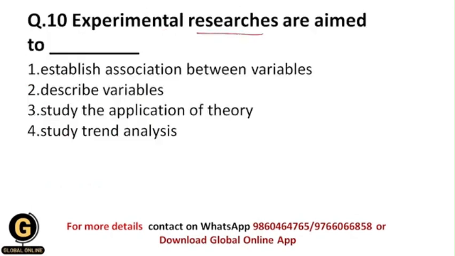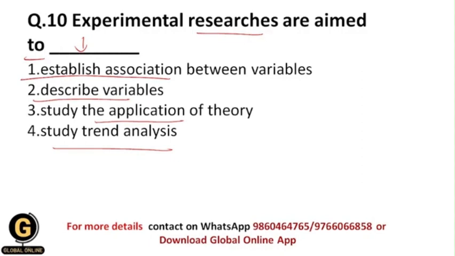Experimental researches are aimed to. So what is the aim of experimental research methods? Establish association between variables, describe variables, study the application of theory, or study trend analysis. It means what is trending in the market, and we are going to study those trends in the market. So we are going to analyze the data over here in the trend market.